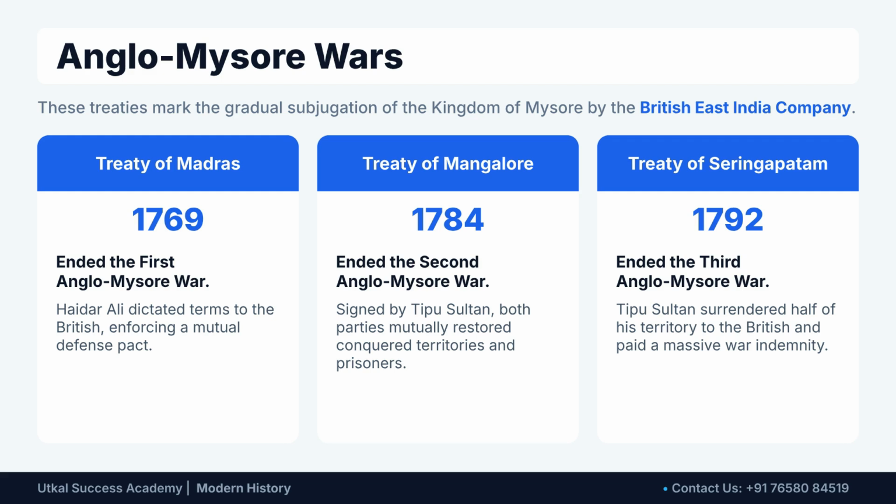The Anglo-Mysore Wars marked the subjugation of the Kingdom of Mysore by the British East India Company. Key treaties include the Treaty of Madras in 1769, the Treaty of Mangalore in 1784, and the Treaty of Seringapatam in 1792, which saw Tipu Sultan surrender half his territory.